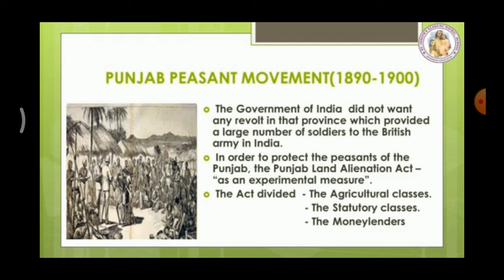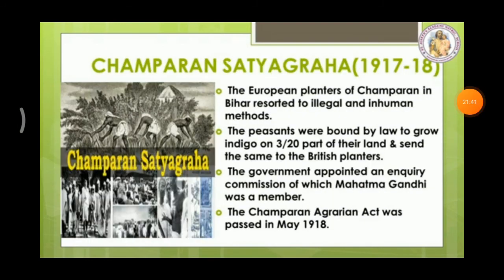The act divided the population of the Punjab into three categories: agricultural classes, statutory agriculturists, and population including the moneylenders. Champaran Satyagraha, 1917-1918. The European planters of Champaran in Bihar resorted to illegal and inhuman methods of indigo cultivation. Some illegal methods were there in indigo cultivation.